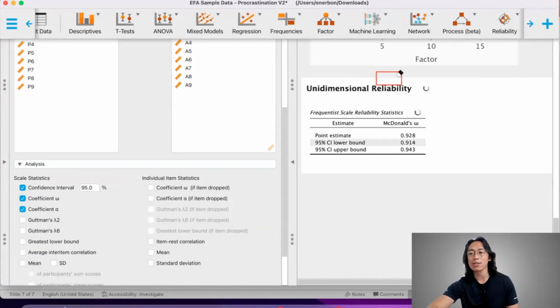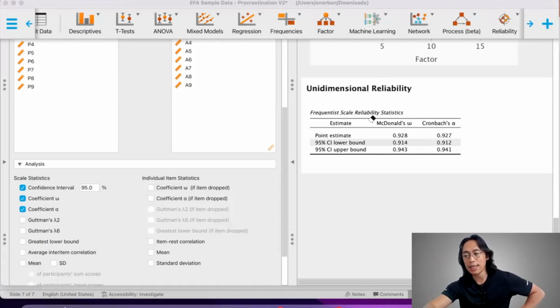But what I suggest you report in your article is the McDonald's omega. What is the suggested threshold? They say that good reliability is 0.8 and above. Slightly below that tends to be acceptable as well. But in here, we have 0.928, so a very good internal consistency measure.